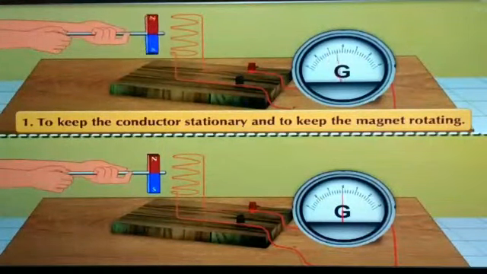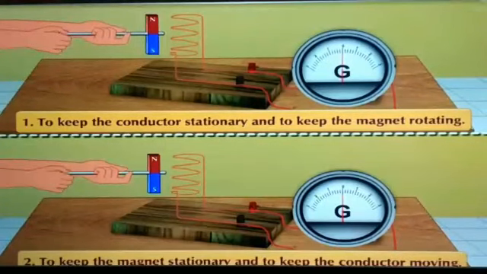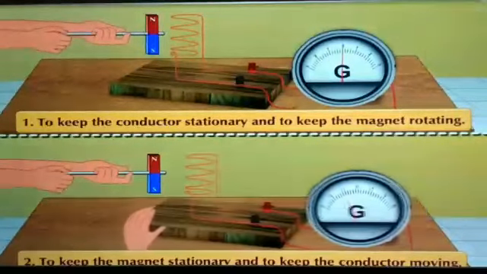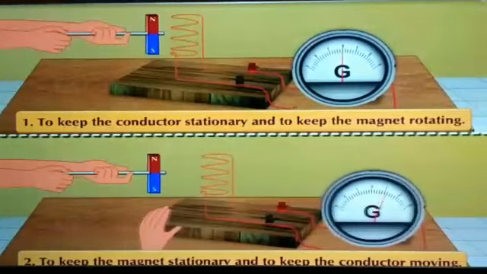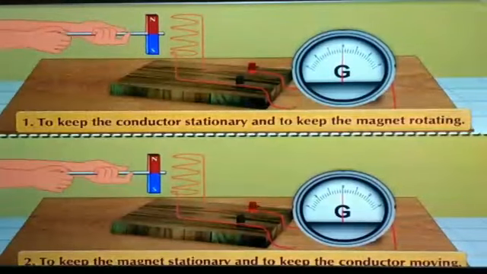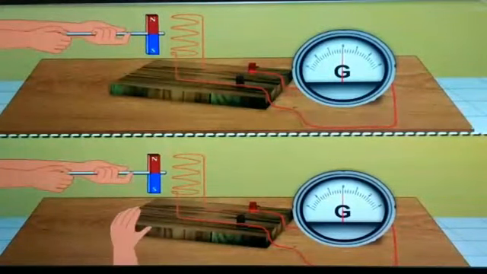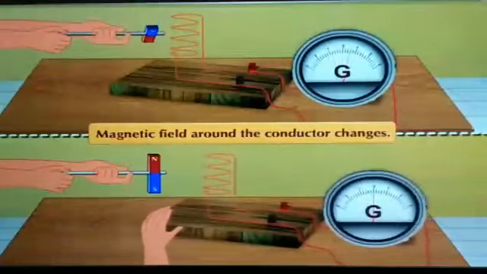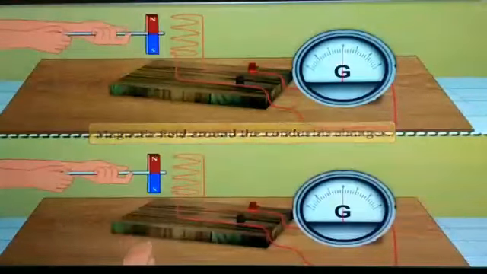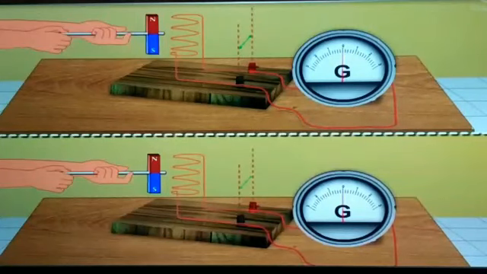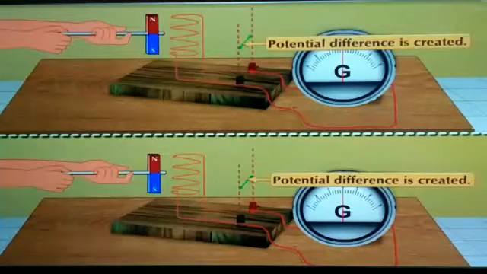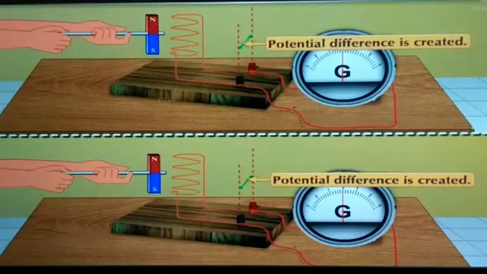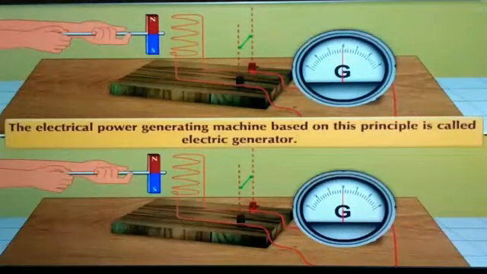So by keeping the conductor stationary and rotating the magnet, we can create a potential difference. Now in the second activity, we move the conductor and keep the magnet stationary. By doing this also, a potential difference is created in the conductor, and that can also be seen on the galvanometer. The deflection shows the potential difference is created in both conditions. So the electrical power generating machine based on this principle is called an electric generator.